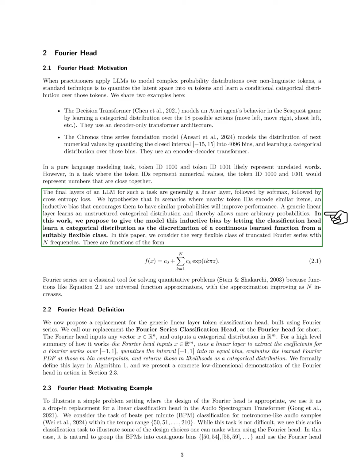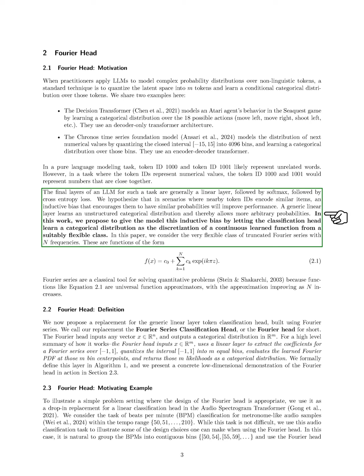Our results show that the Fourier head significantly improves performance in two large-scale tasks, including a reinforcement learning agent for an Atari game and a time series forecasting model, outperforming existing methods. Section Summary. In this section, we explore how to enhance large language models, LLMs, by incorporating continuous structures into their token embeddings through a novel Fourier head that learns a continuous probability density function. This approach allows us to better model complex, multimodal distributions, leading to significant performance improvements in tasks like reinforcement learning and time series forecasting.